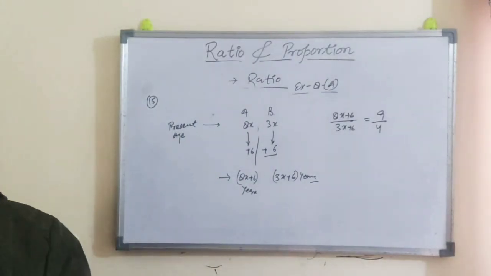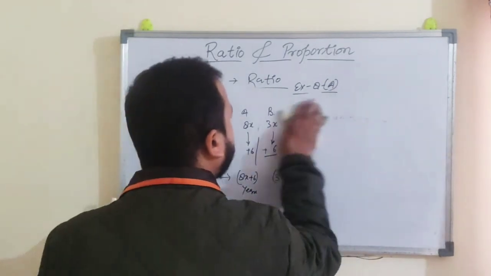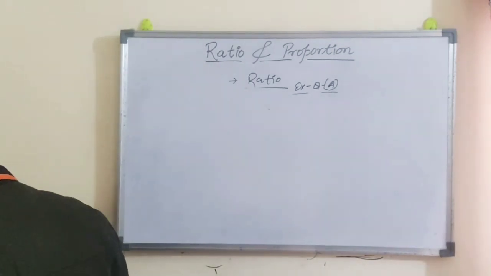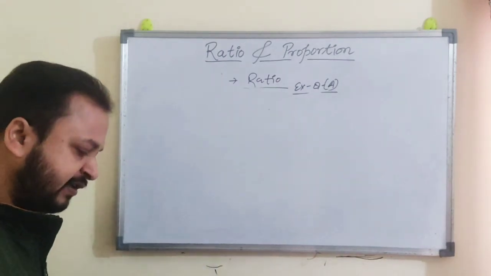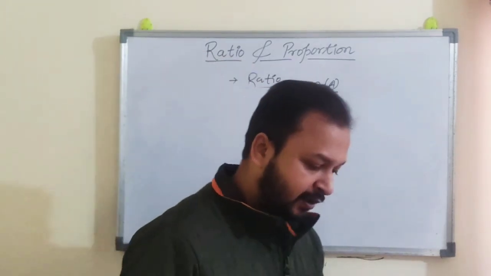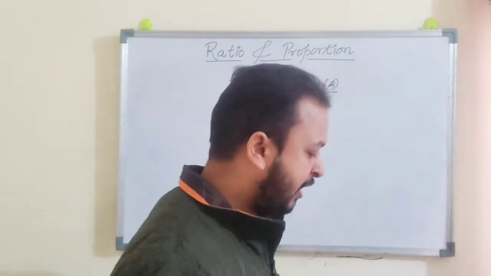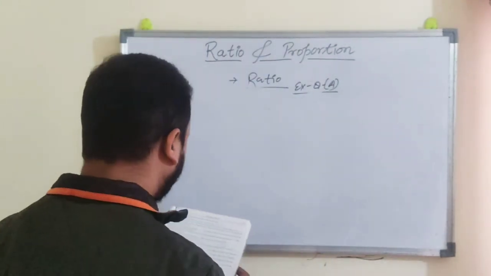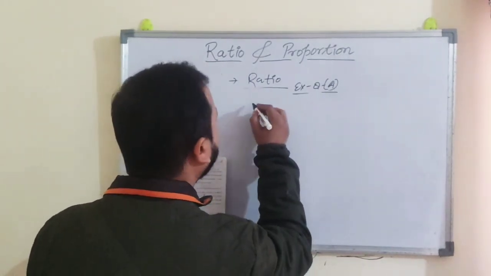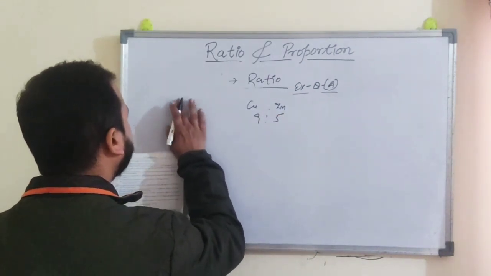Now question number 16 and 17, they are the same. Question number 16 is the ratio of copper and zinc in an alloy is 9:5, and if the weight of copper in the alloy is 48.6 grams, find the weight of the zinc. So here 9:5 is given, the copper that is Cu, zinc that is Zn, right? This is question number 16.